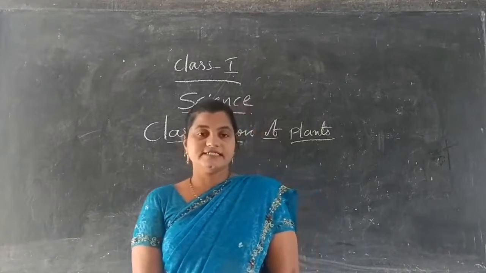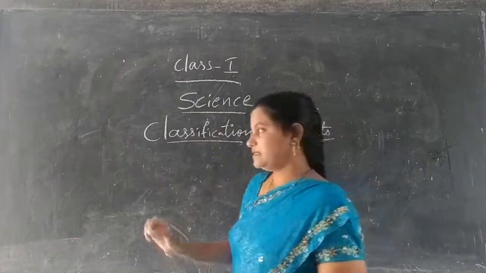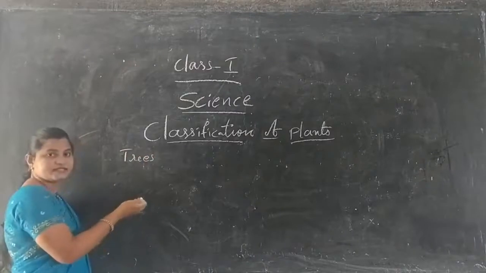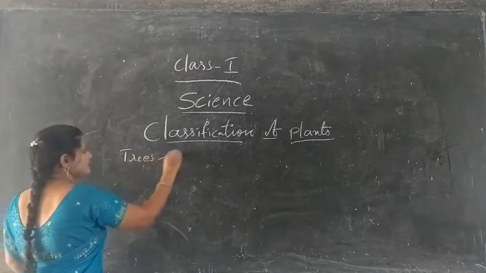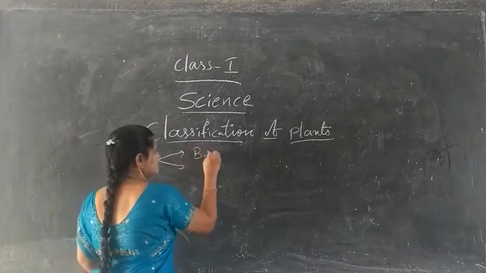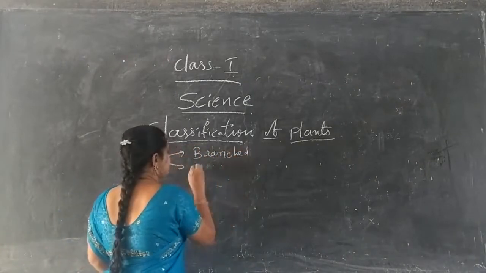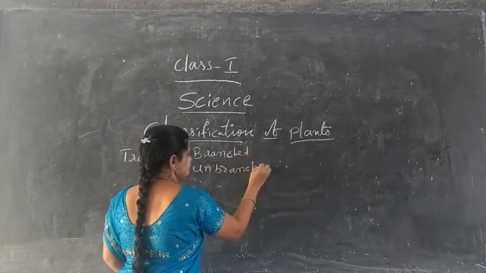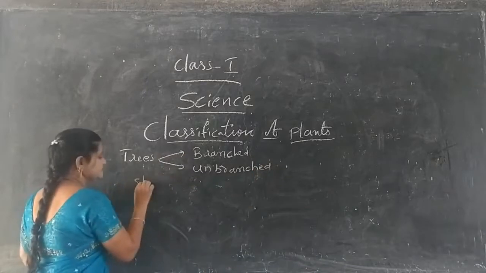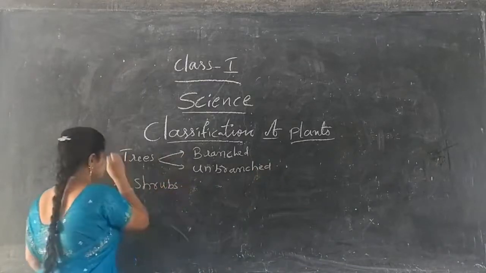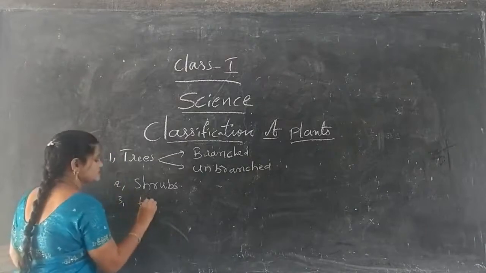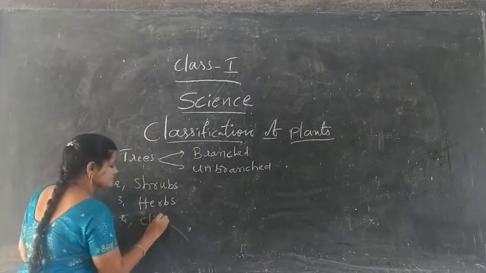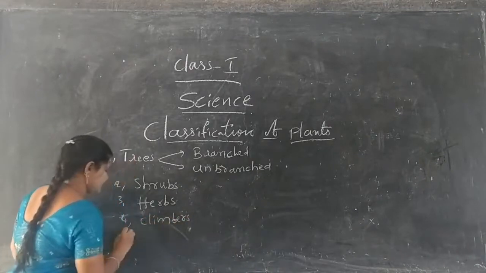Based upon the structure, plants are commonly divided into trees, which are further divided into two types, branched and unbranched. Next, shrubs, herbs, climbers, creepers.